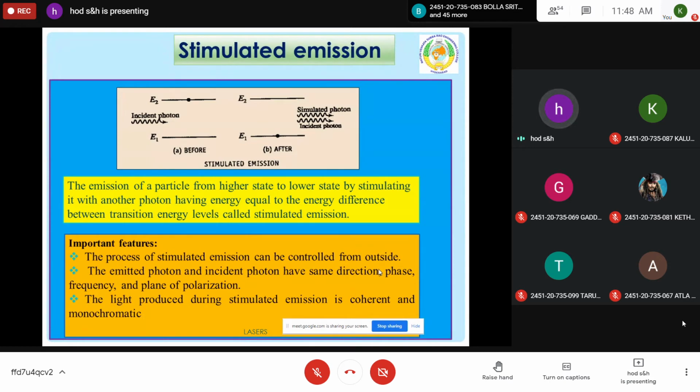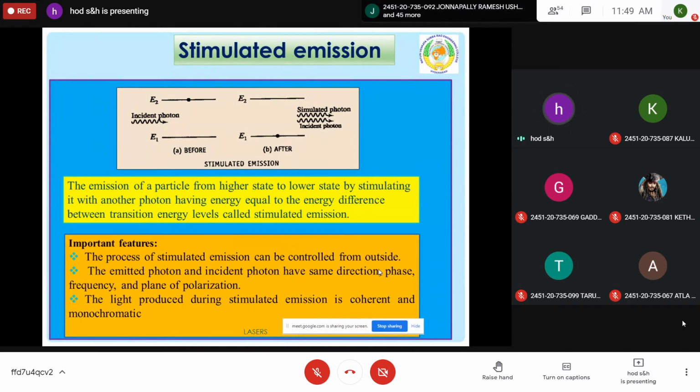So the third important process is stimulated emission. The emission of a particle or atom from higher energy to lower energy by stimulating with another photon having energy equal to the energy difference between the levels is called stimulated emission. So this is another mechanism. See here in the diagram, the particle is in the excited state. Now instantaneously, another photon is allowed to interact with the particle which is in the excited state.